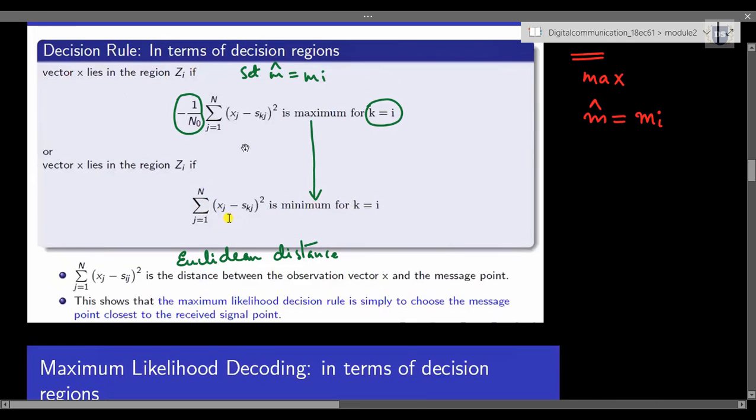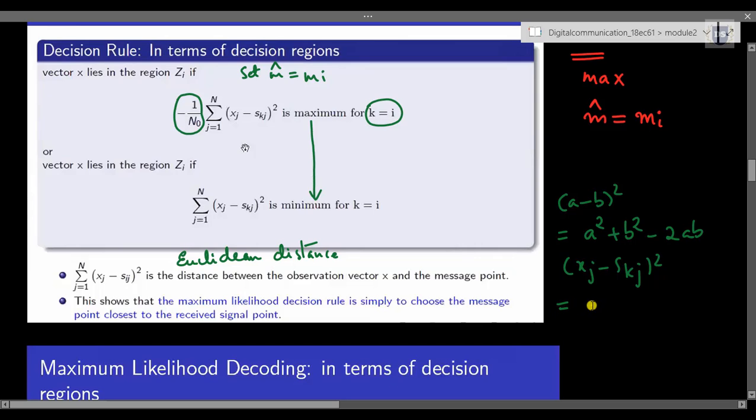Now let's try to further simplify this, because the thing within the brackets is in the form of a minus b whole square, which when expanded can be rewritten as a square plus b square minus 2ab. So if we do so, we'll in turn have it as xj minus skj whole square.